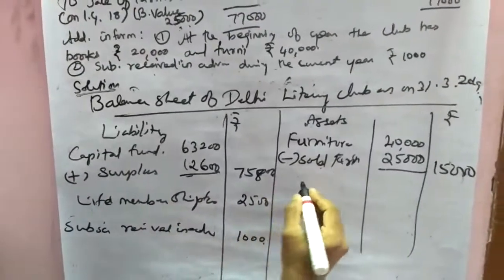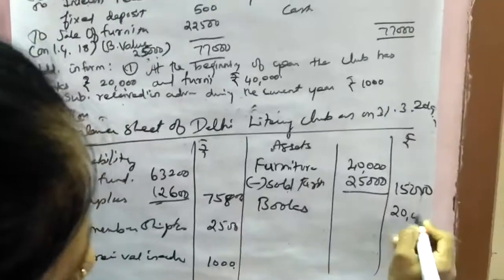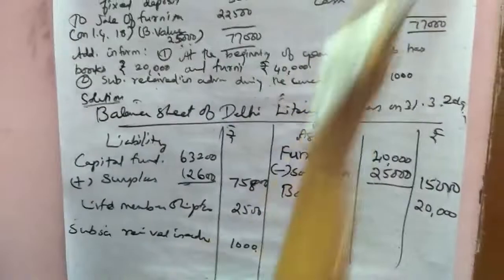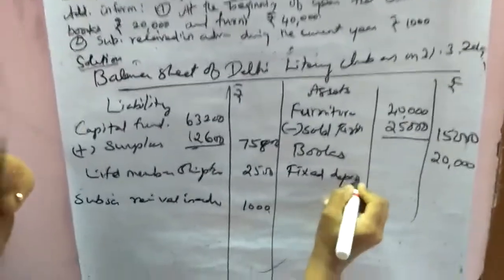Then next, books. It is also given in the adjustments, that is 20,000. Then the remaining items, fixed deposit 40,000.